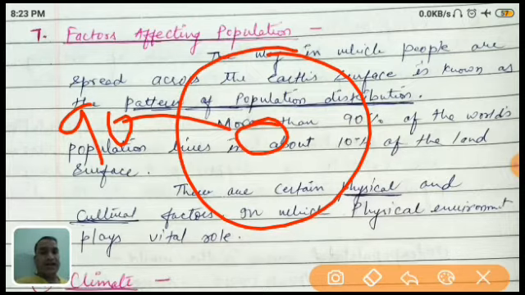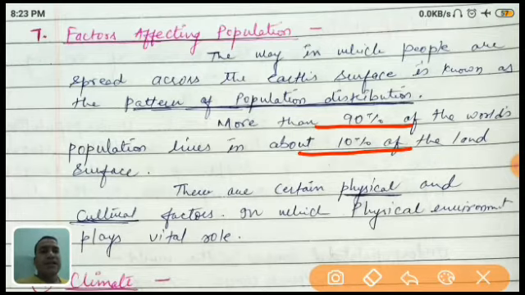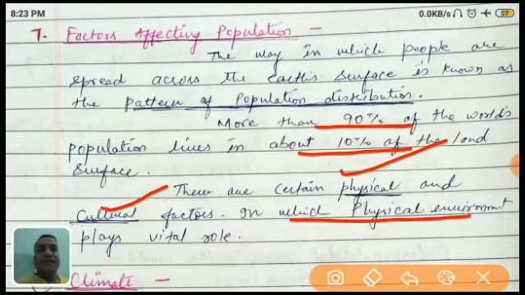What are the factors we are discussing today? Basically there are two factors. Now I hope it is clear that 90% of the population occupies near about 10% of the area. The two factors are physical factors and cultural factors. Out of these, the physical factor is the main one. It plays a vital role because of the terrain, topography, climate, and so many other things. People can adjust through their behavior, but they are not able to sustain their life against the physical environment. That's why this is the main factor.